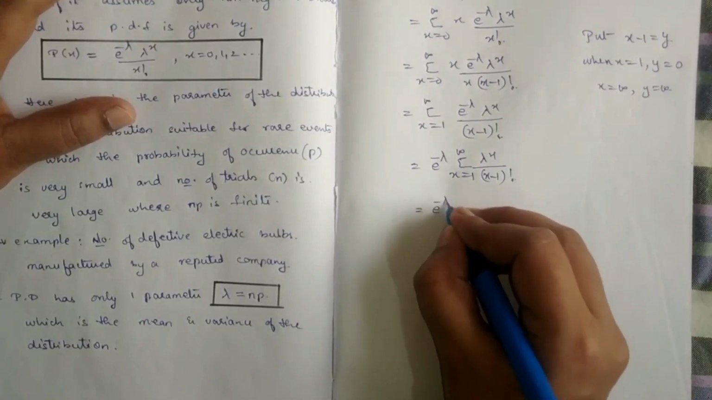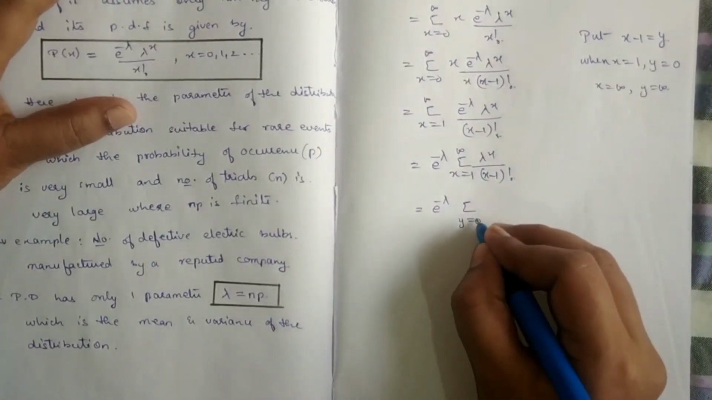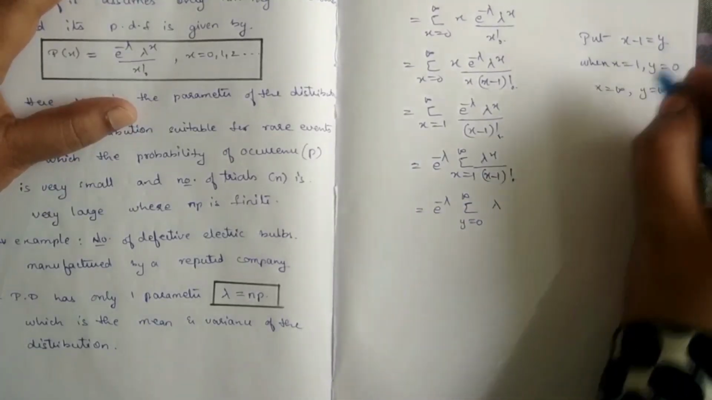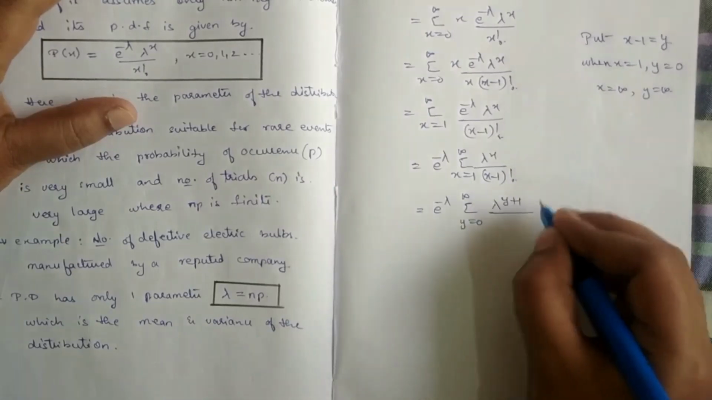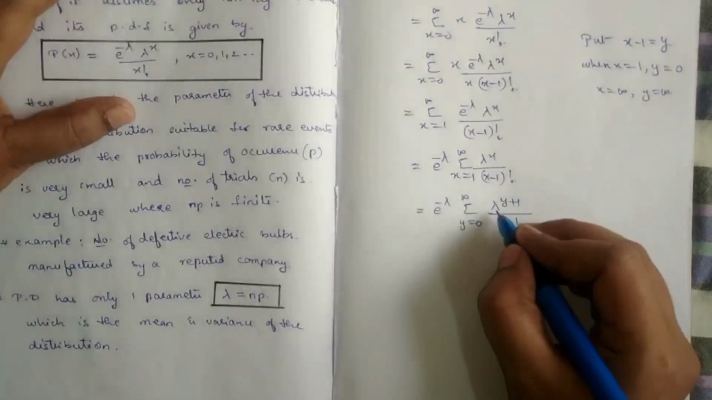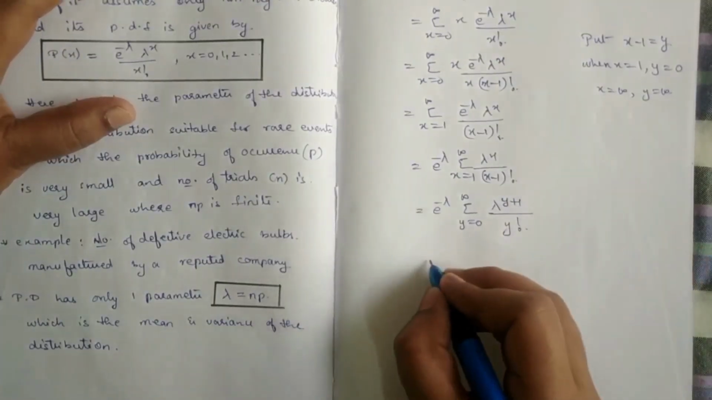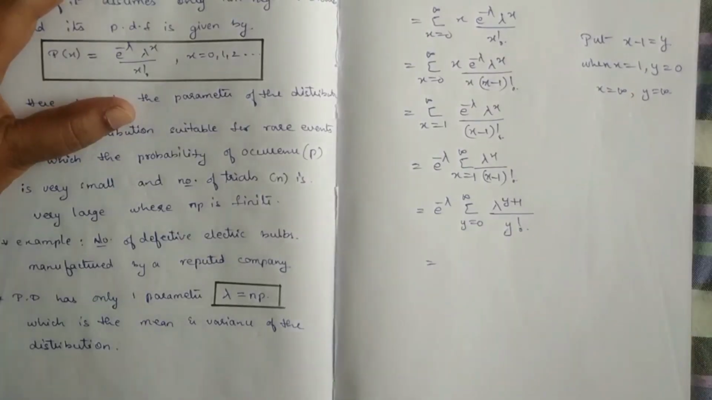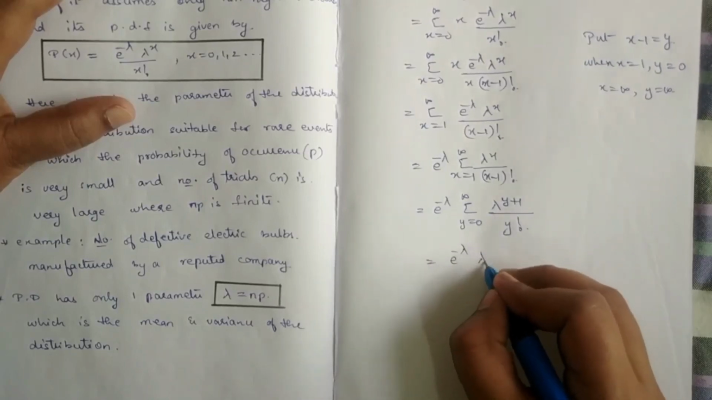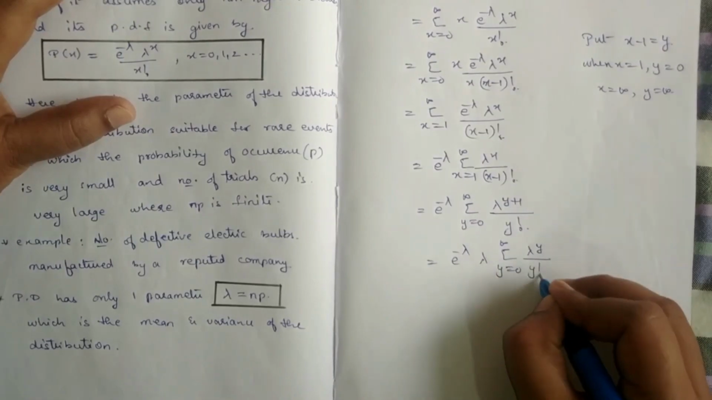What do we get? e power minus lambda summation. When x is equal to 1, y is 0, so y ranges from 0 to infinity. Lambda power x can be written as what? Y plus 1 divided by x minus 1, which we have taken as y, so this is y factorial. This lambda power y can be written as lambda power y into lambda. That lambda is a constant because the summation is running on y, so you can take it outside the summation: e power minus lambda, lambda, summation y from 0 to infinity, lambda power y by y factorial.